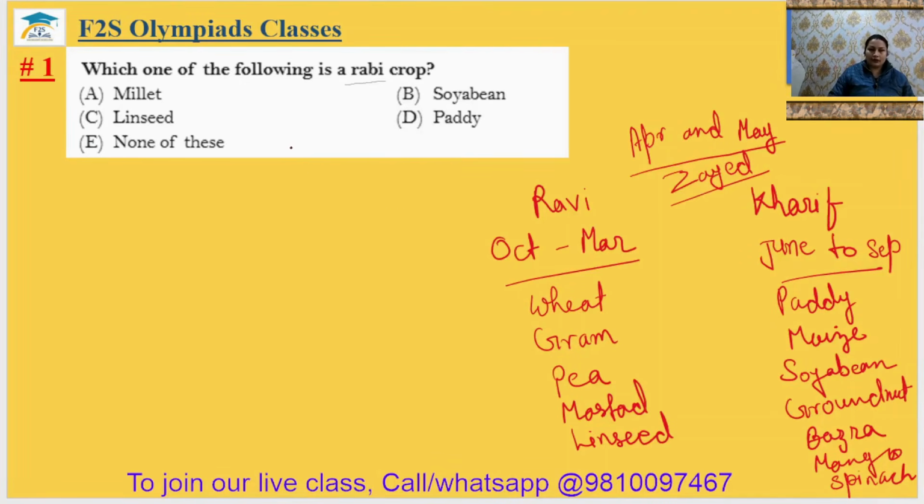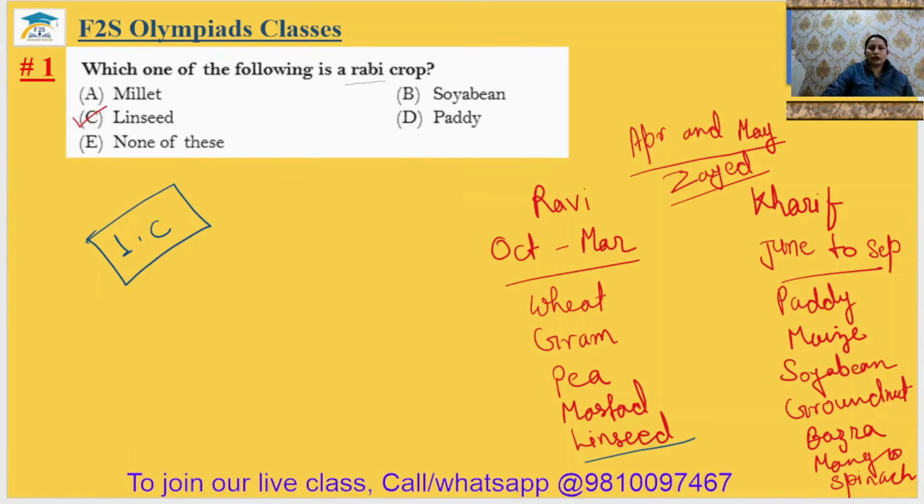So now let's read the options: millet, soybean, linseed, and paddy. So linseed is a rabi crop. You can see I have written it in the examples also. The first answer will be option C.